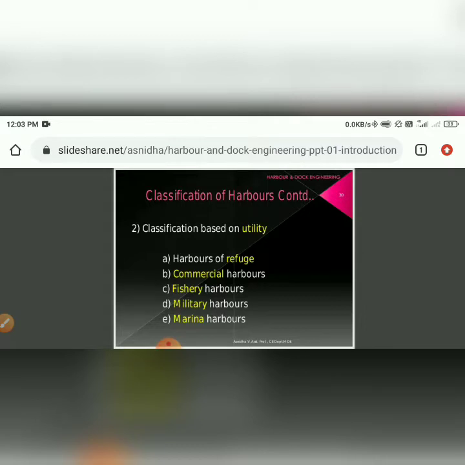As per utility means by the uses for which we will be using the harbor. The first one is harbor for the refugee, the refugee who needs to seek shelter. The next one is the commercial harbor, which will be used for trading purposes. The next one is the fishery harbor for selling the fish. The next one is the military harbor, which will be used by the military for the Indian Army purpose. The next one is the marina harbor, which will be used by the marine force.